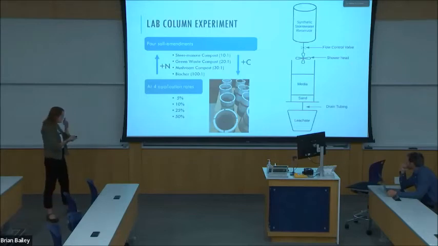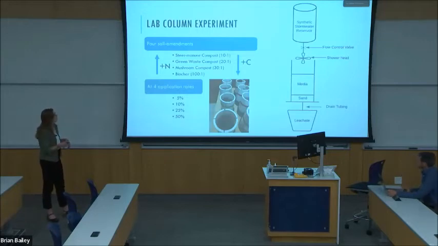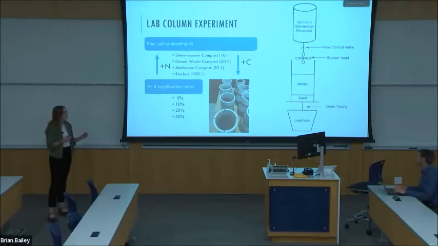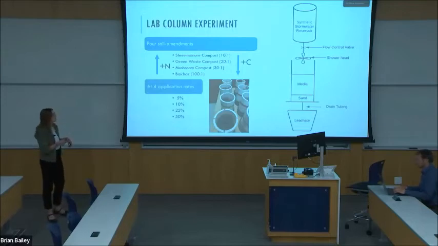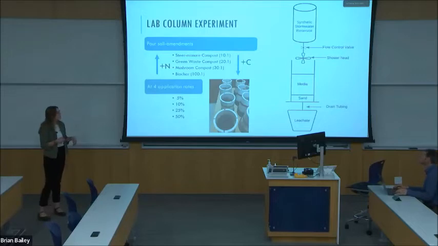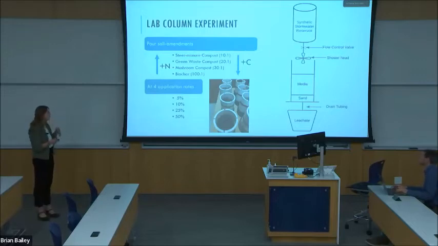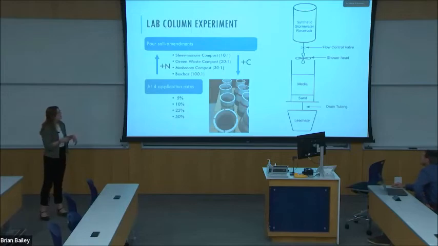For the amendments, we'll be looking at 3 different types of compost from 3 different sources. One's a steer manure compost, a green waste compost, which is a mix of yard and food waste, and then a mushroom compost, which is a mix of forestry products. We'll be looking at 1 biochar, that is a wood waste derived biochar. These are all locally sourced within northern Utah.